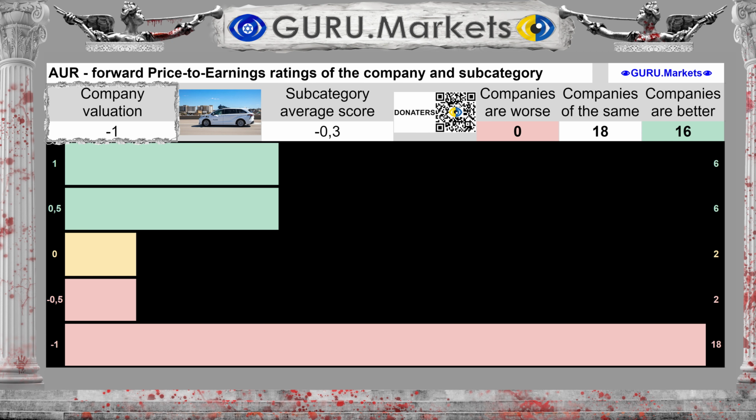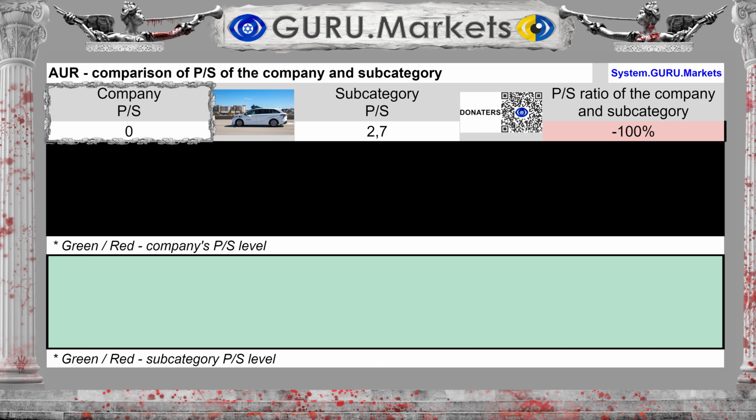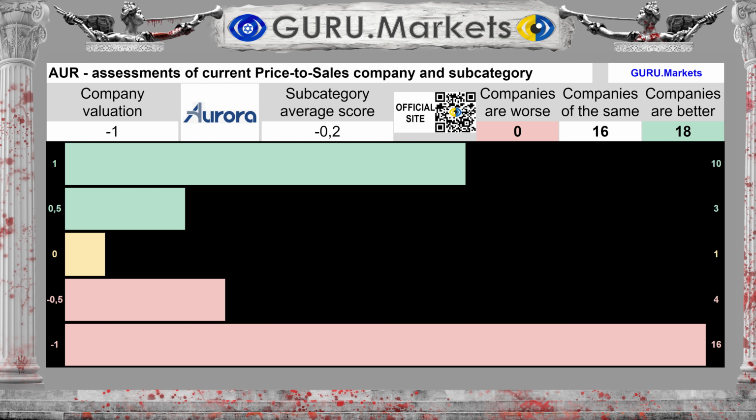Bad, -1 point. Company value to revenue ratio is 0. The average for the subcategory is 2.7, which is worse than the average for the subcategory. Assessment of the market value to its revenue in comparison with the indicators of companies in the subcategory: Bad, -1 point.